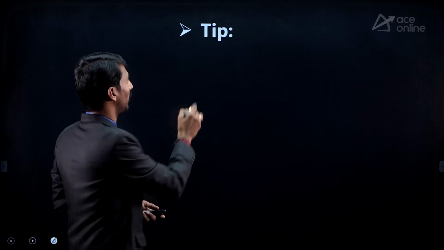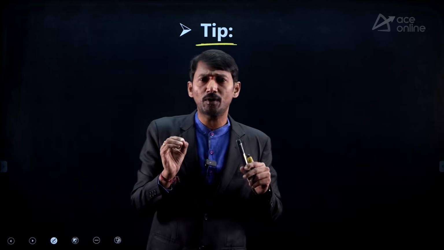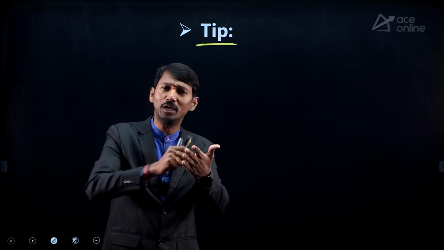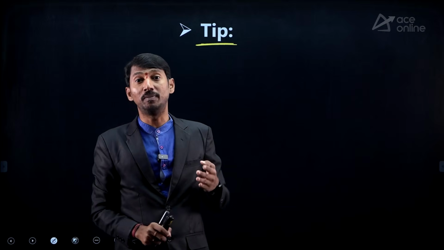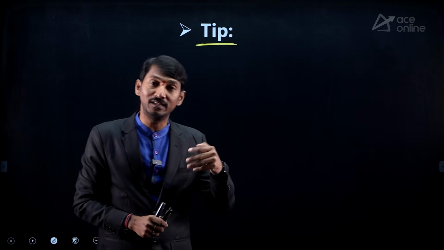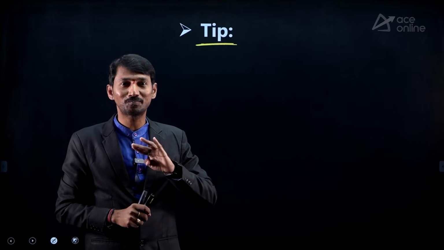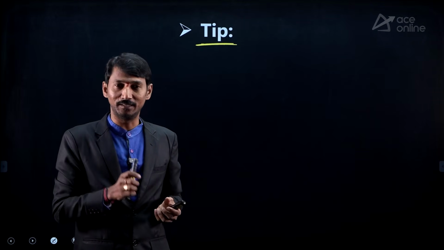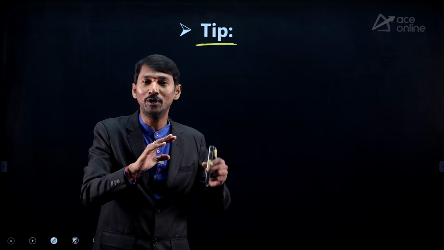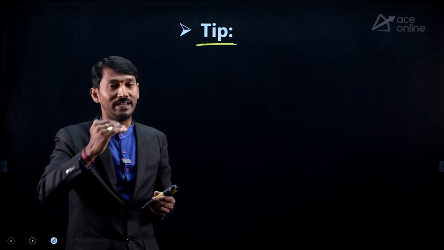In the examination hall, what you are supposed to do, one small tip I am giving. The general problem with many people is they start the first question, they keep on trying, and they spend 10 minutes unknowingly. After 10 minutes, they get the question solution, for example. But 10 minutes for one question is not at all acceptable. Second thing, if you keep on spending like this, assume that after 10 minutes you're not getting the answer. What you have to do? You're leaving that question, you're moving to the next question.